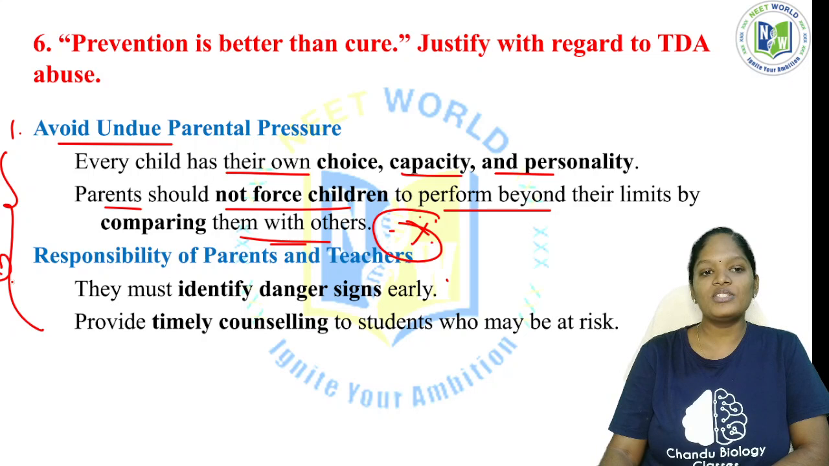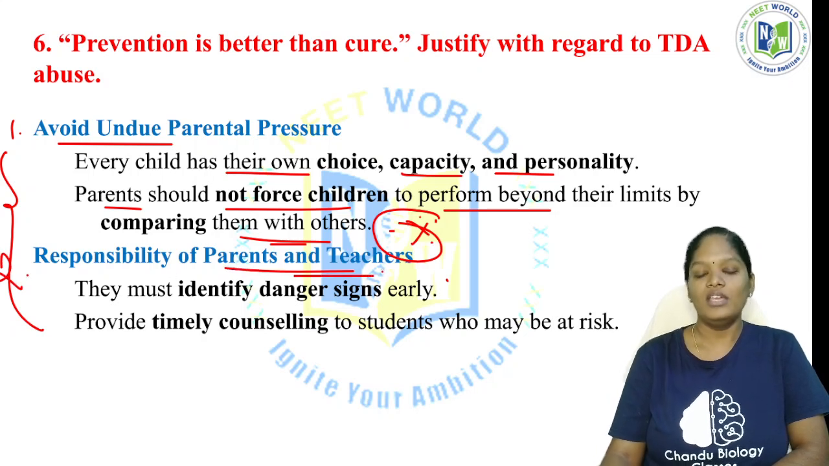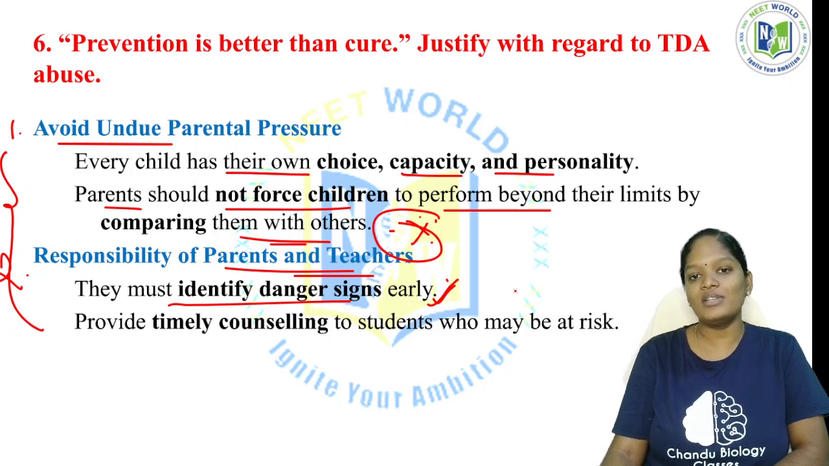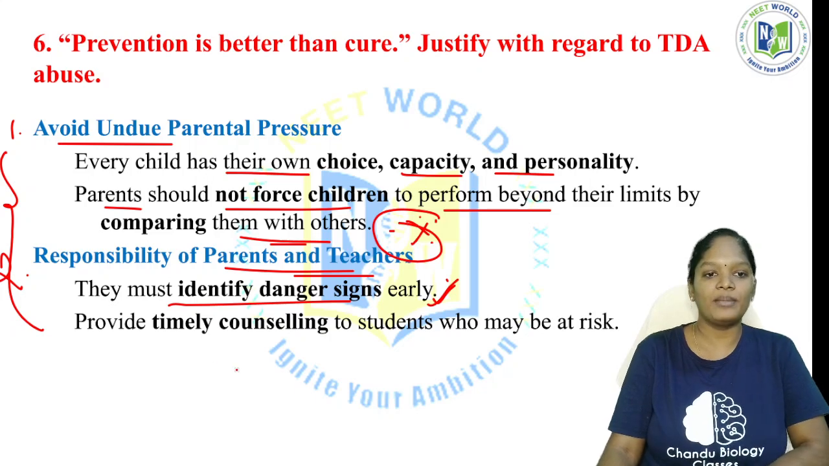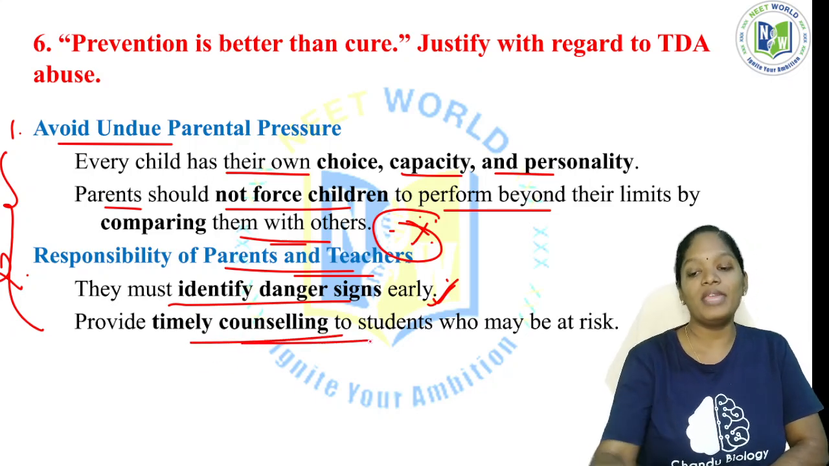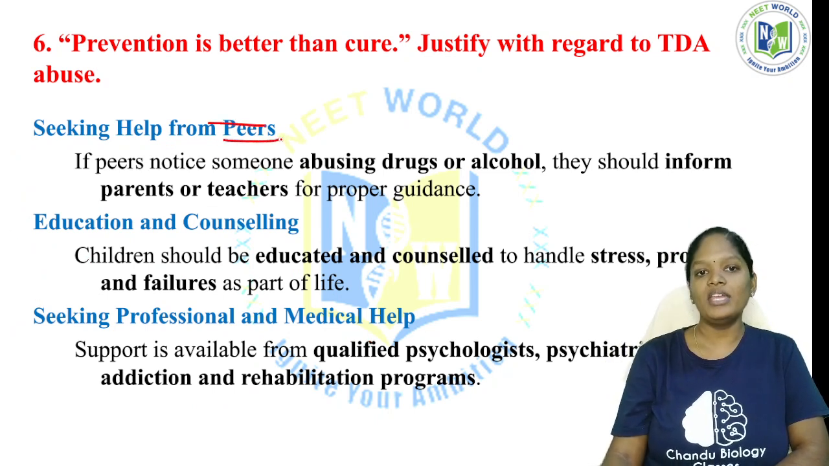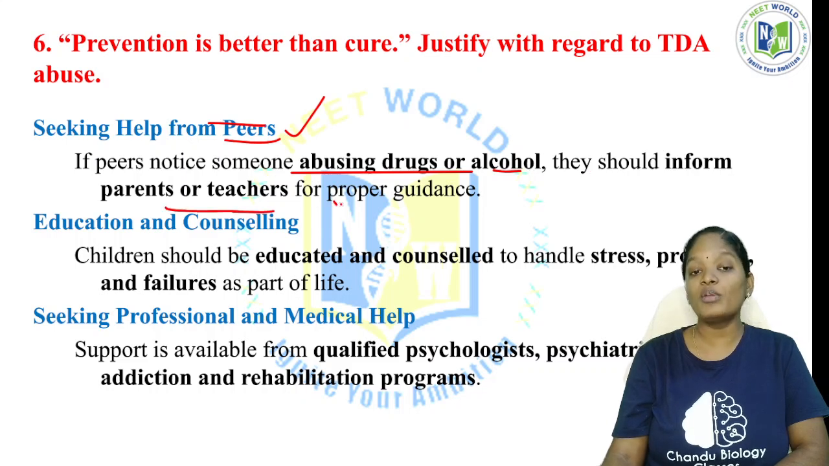The second thing is the responsibility of parents and teachers. They must identify danger signs early. If a person has committed some bad behavior, that person feels guilt and starts isolating themselves. Teachers and parents have to identify such students and give them special attention. Provide timely counseling to students who may be at risk, and even to those who may not be at risk. Next, seeking help from peers. If peers notice someone abusing drugs or alcohol, they should inform their parents or teachers for proper guidance.